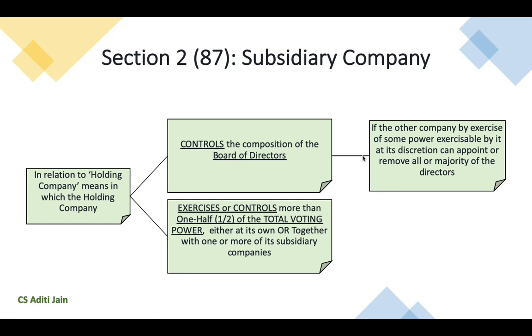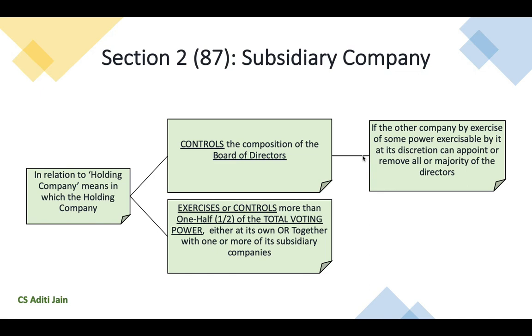If a company has a power or authority which can be exercised by it at its discretion to appoint or remove all or majority of the directors of another company, then such another company would be considered as its subsidiary company. For example, A Limited has the authority or the power to remove or appoint all or the majority of directors of B Limited. Then A Limited would be considered as the holding company of B Limited.